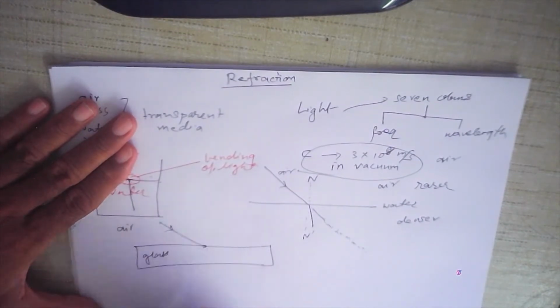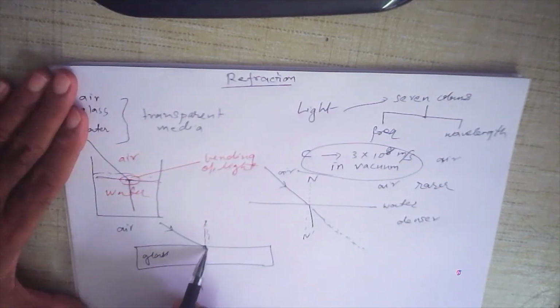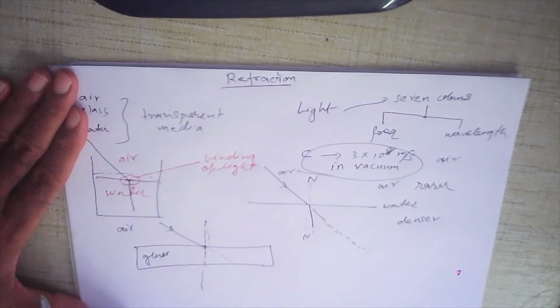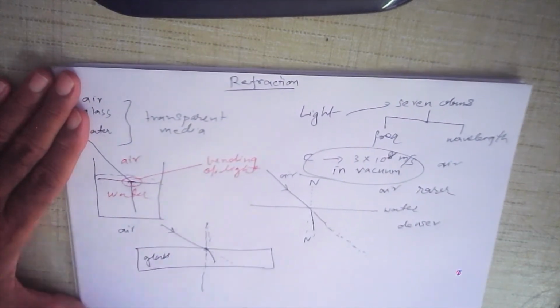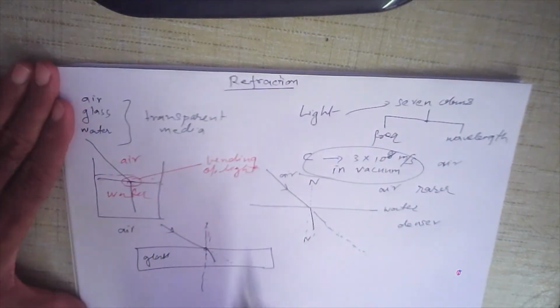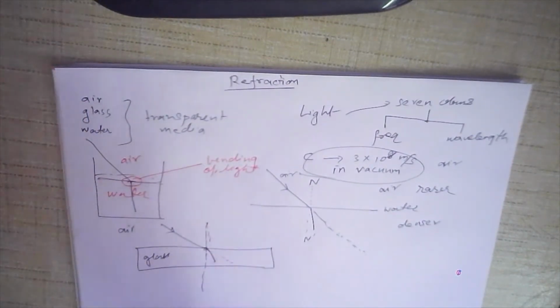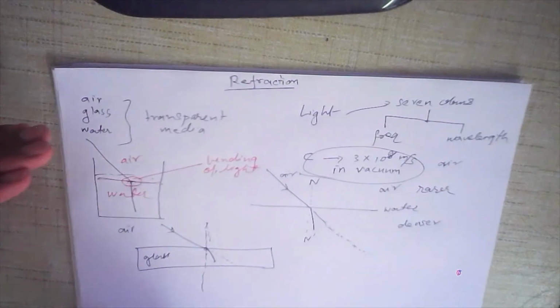This point is called the point of incidence. Now this is the normal, at right angles here. The ray of light should continue to travel like this, but it does not. It bends towards the normal. This bending of light is because when light enters the glass, its speed slows down a little bit, and because of the slowing down of speed, it bends towards the normal.